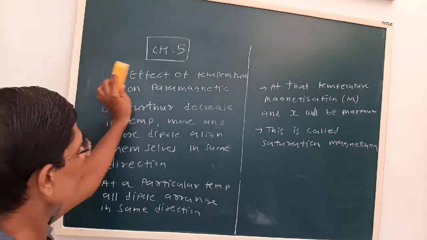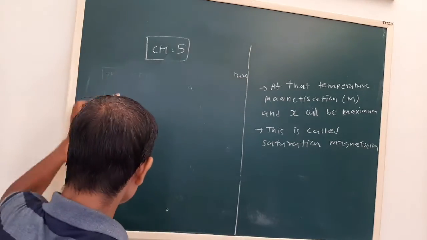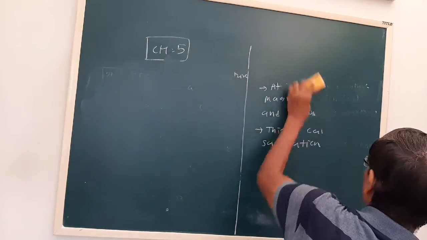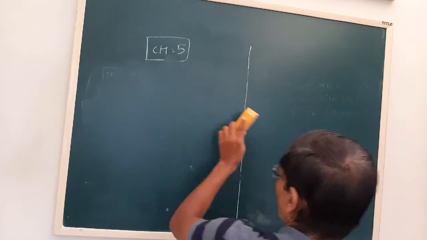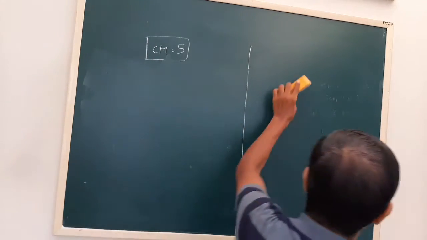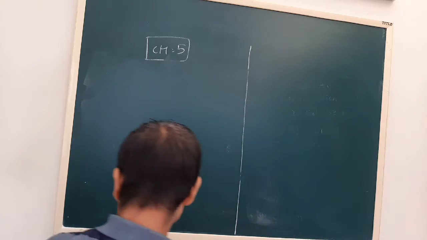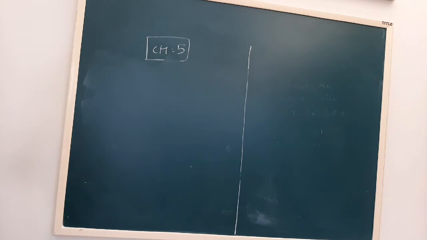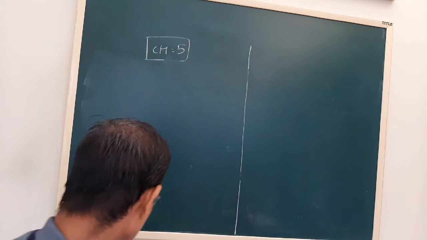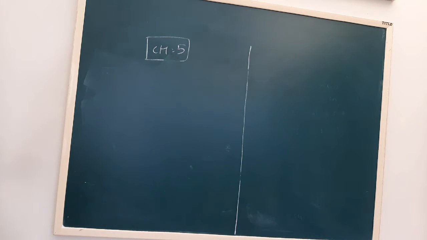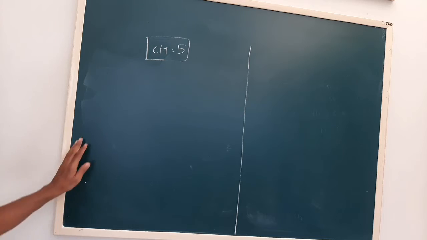So this is about the effect of temperature on paramagnetic material. Now, when we discussed ferromagnetic material, we saw that there are two types: one is soft ferromagnetic material and the second is hard ferromagnetic material. Before discussing this, we have to study the hysteresis curve.